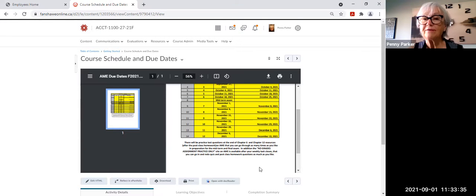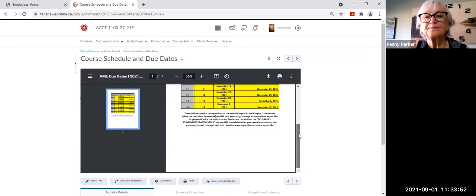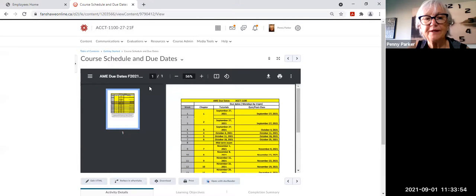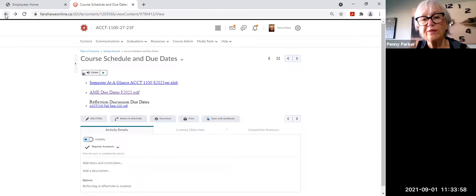We also have that workbook, as I mentioned, the PDF fillable questions, which are for practice. There's no grades associated with those. The marks are obtained from AME, and I will go to that site just to show you what that looks like as well. There's a summary of the AME grades or the assessments and when they're due.